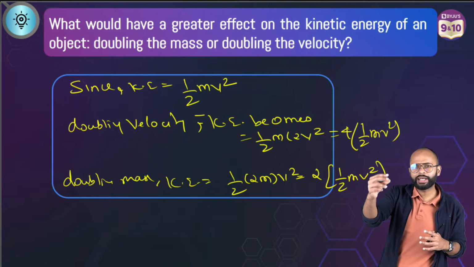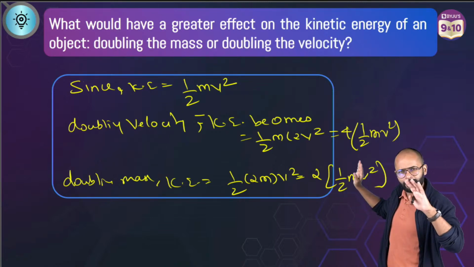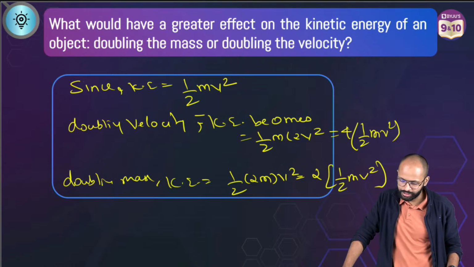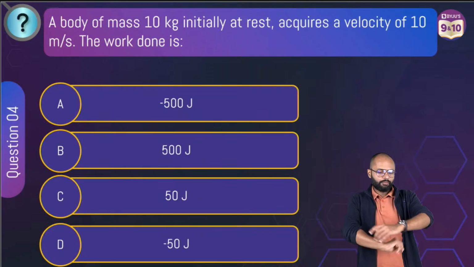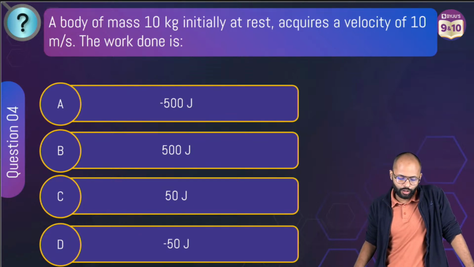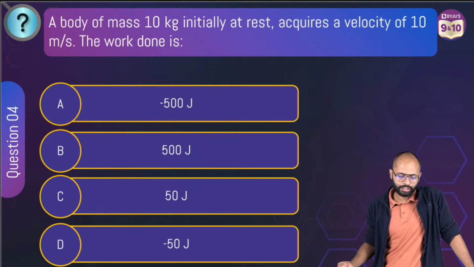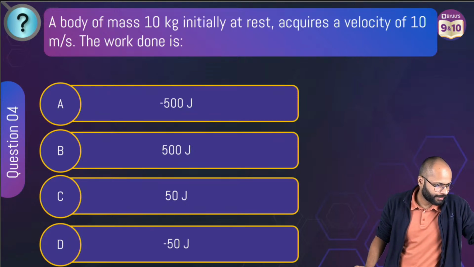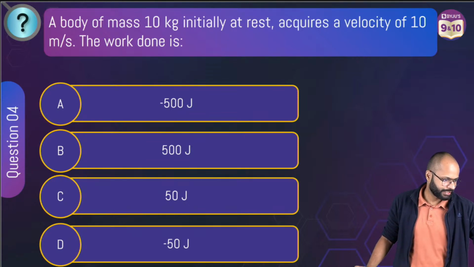Very quickly just calculate and show it. By doing this, everything will be understood. Very good. A very easy question. Let's go. A body of mass 10 kg initially at rest acquires a velocity of 10 meter per second. The work done is, this I'll give you a poll because it's a numerical. Quickly, come on, solve it. I'm giving you a poll.